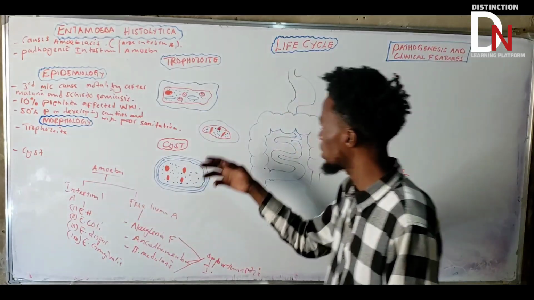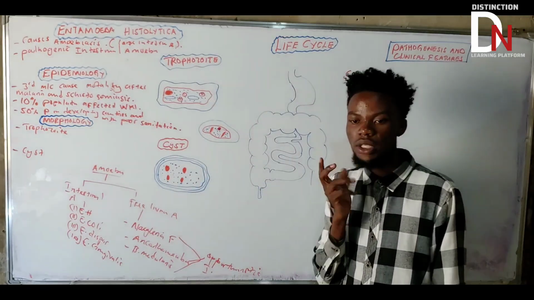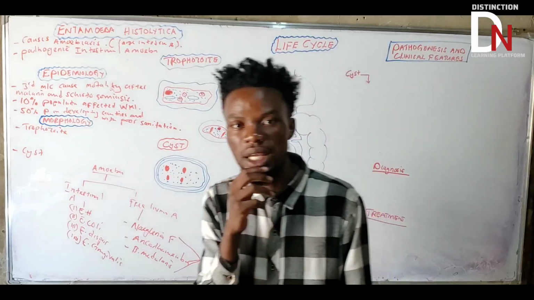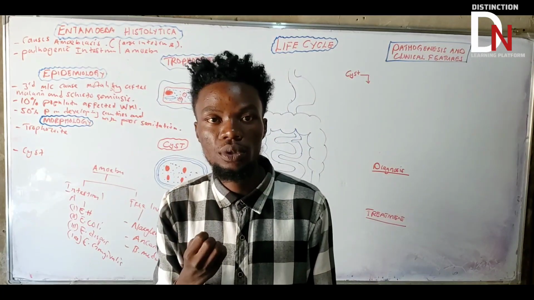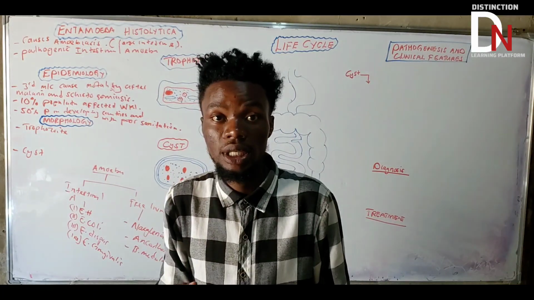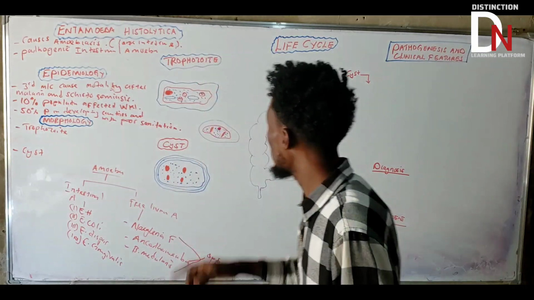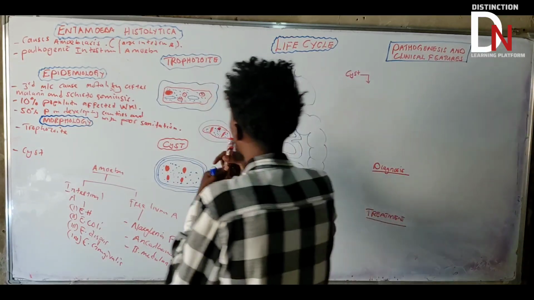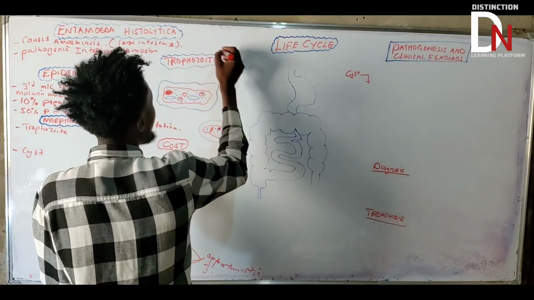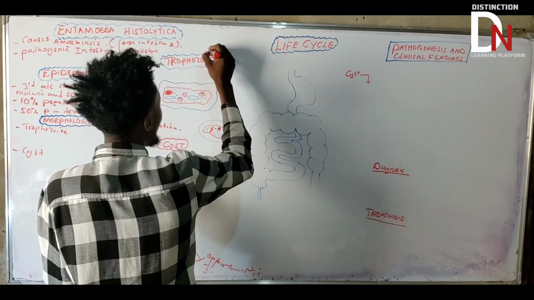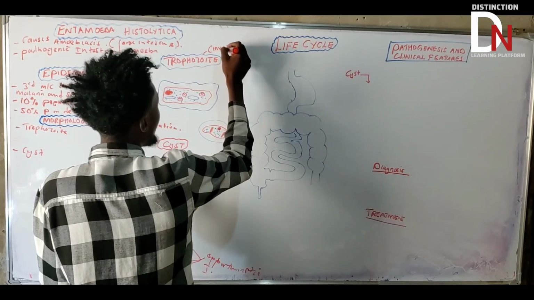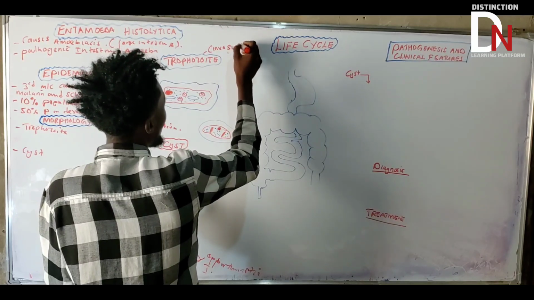So let's talk about the trophozoite. The trophozoite is one of the most important forms, because it is the one that starts causing disease; it invades the large intestine. So sometimes the trophozoite is referred to as the invasive form.